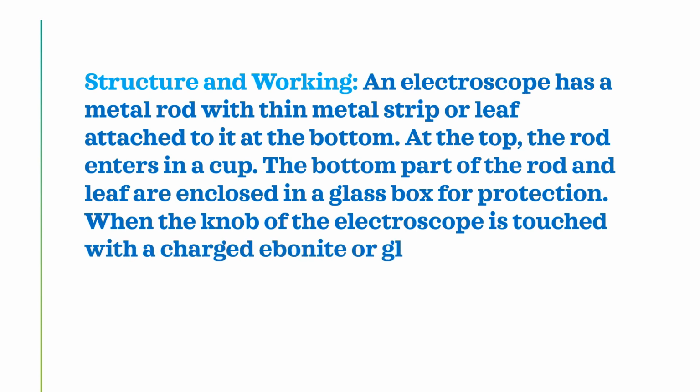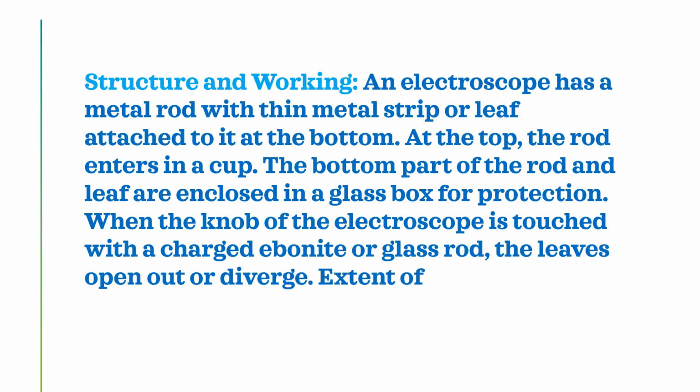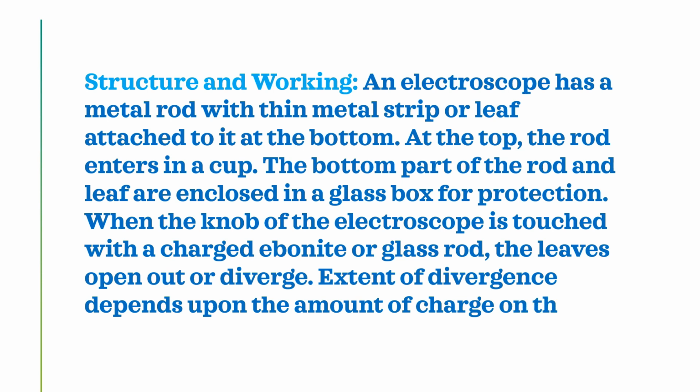When the knob of the electroscope is touched with a charged ebonite or glass rod, the leaves open out or diverge. The extent of divergence depends upon the amount of charge on the electroscope. Okay, this is the structure and working of an electroscope.